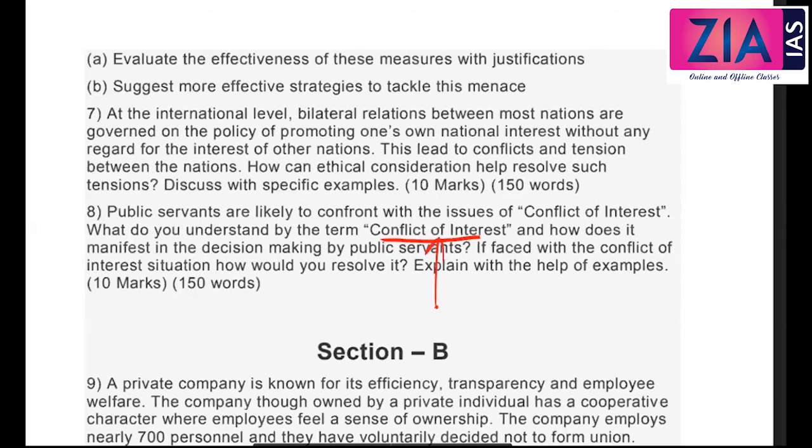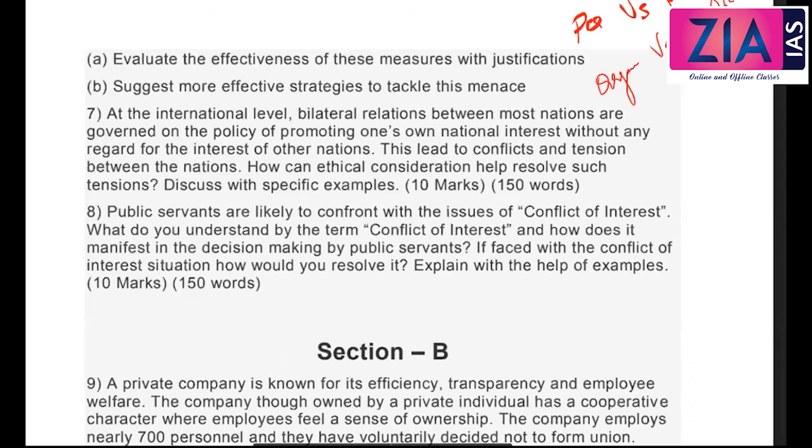And how does it manifest in the decision making of a public servant? You can give that example. If faced with a conflict of interest situation, how would you resolve it? So conflict of interest is mainly personal interest versus public interest, right? Also, if you remember, yesterday we discussed that case study, the river issue, your organization versus the larger public.